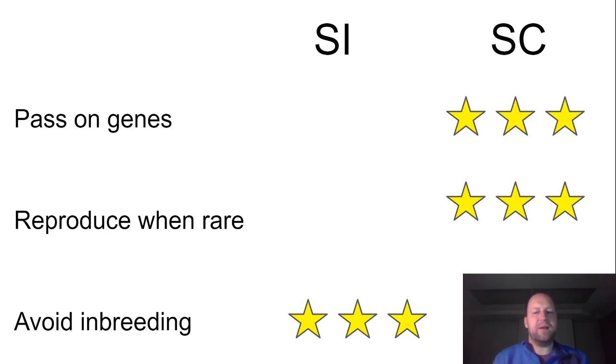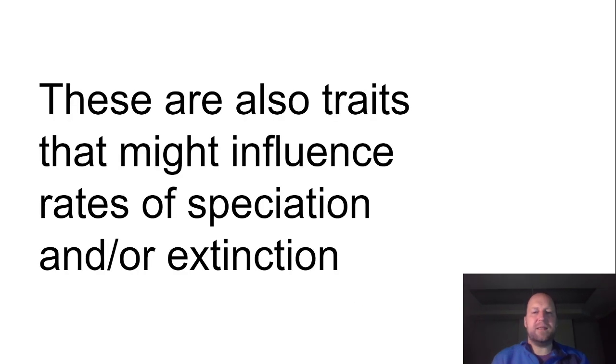So this is the kind of balance that Goldberg et al. wanted to study. And in groups like the nightshades, you have, over the course of the entire clade, some species that are self-incompatible and some species that are self-compatible. And so Goldberg et al. wanted to know if they could figure out how you can balance these trade-offs between these two different types of traits. It also makes sense that self-incompatibility and compatibility might influence rates of speciation and or extinction.